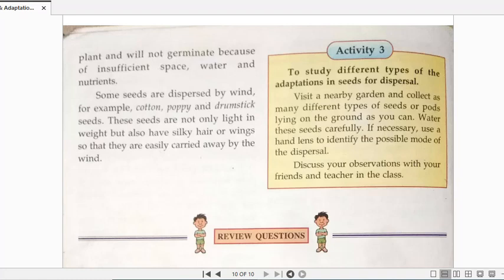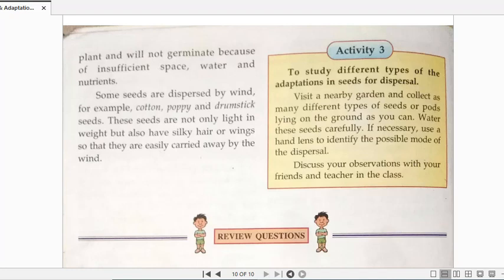But also they have silky hair or wings so that they can easily be carried away by the wind. Such kind of seeds which are carried by the wind, this cotton, poppy, drumstick, they are having wings also. So they are having silky hair or wings kind of structures which help them to move easily, right? So these are the various ways by which the seeds can be dispersed to various places.